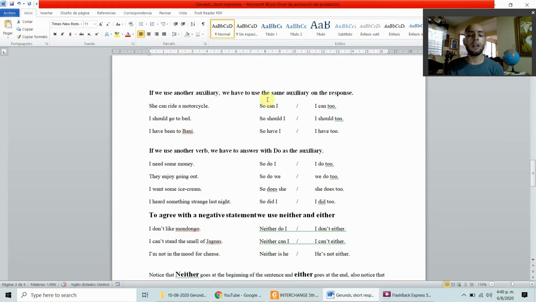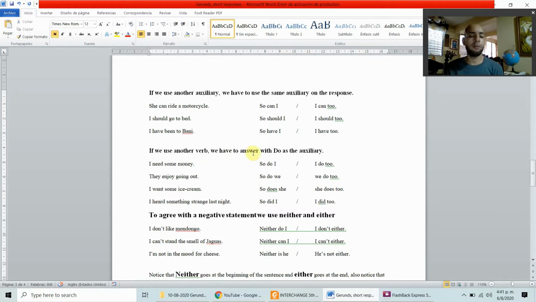If we use another auxiliary, we have to use the same auxiliary in the response. In this case, we are using can. She can ride a motorcycle. So can I. I can too. I should go to bed. So should I. I should too. I have been to Bani. So have I. I have too. In this case, using, of course, the present perfect.